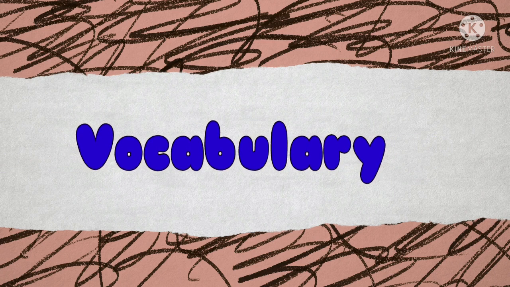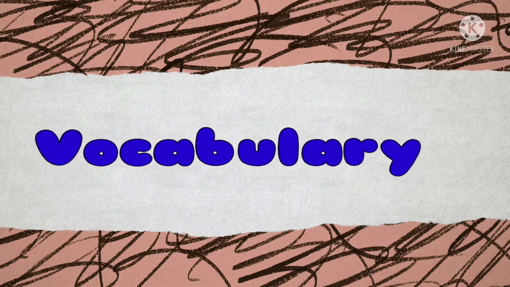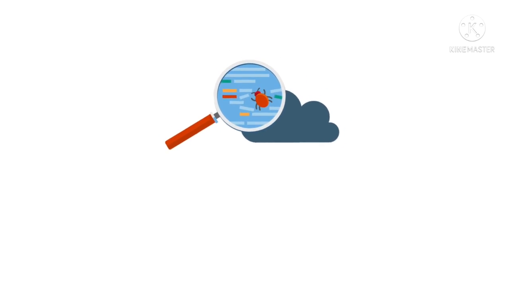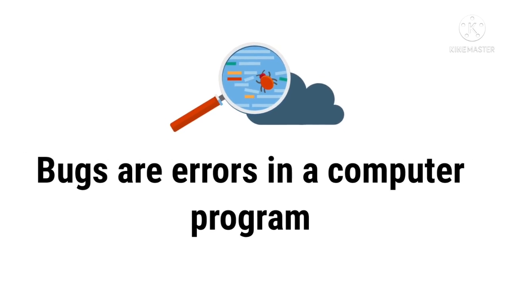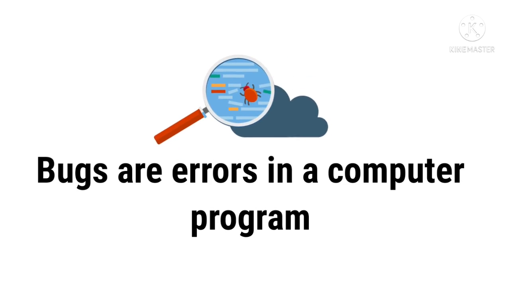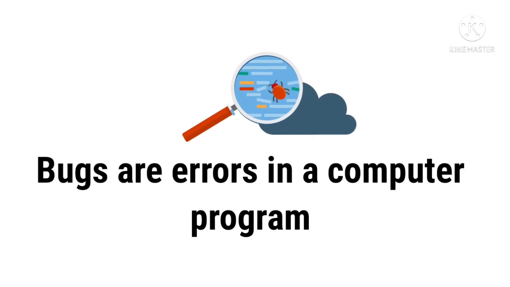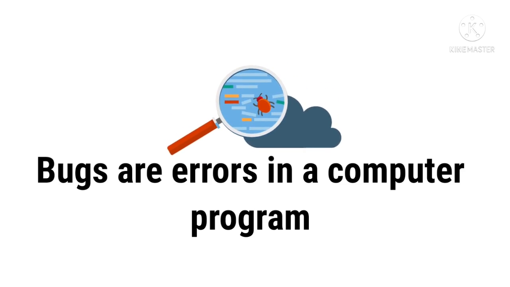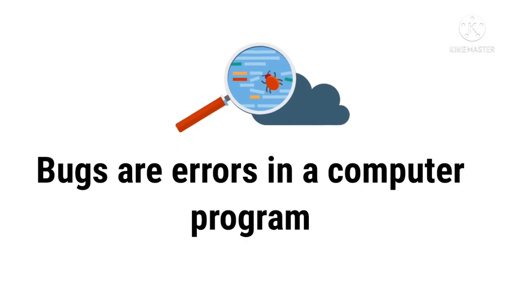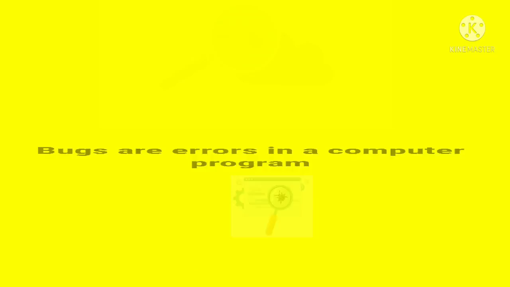So there are certain terms we use in our coding classes. Number 1 is bug. Do you still remember the meaning of bug? Bugs are errors. When part of your program is not working well, we say there's a bug in the program. So bugs are errors, flaws, mistakes in a program.